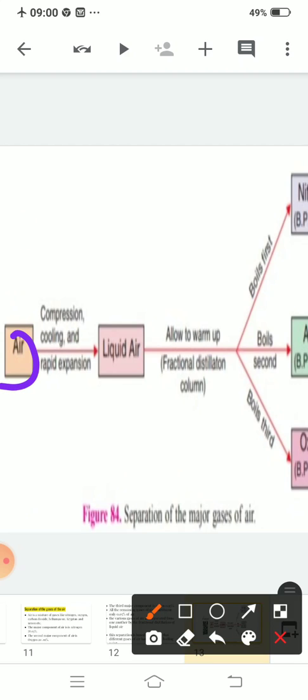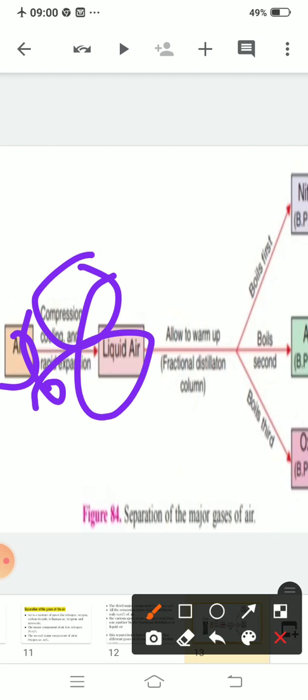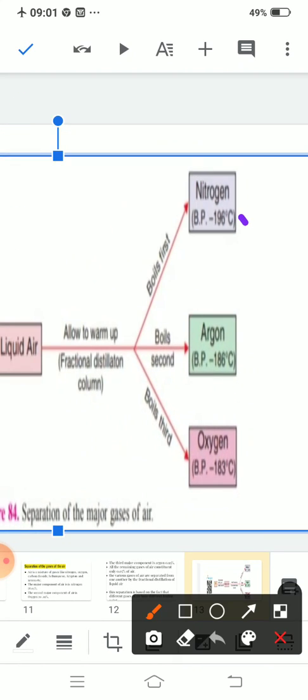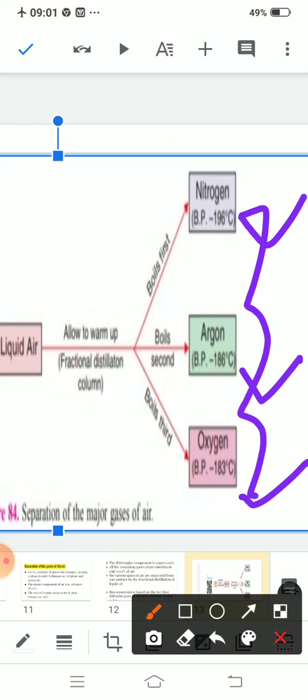Air is here. You will compress or cool that air and it will convert into liquid air, which is then allowed to warm up for fractional distillation. The gases separate out as the temperature reaches their respective boiling points. That means at minus 196 your nitrogen will separate out, at minus 186 argon, and at minus 183 oxygen. Clear? See, the difference between these is very small. That's why we are using fractional distillation as a separation technique. Is this clear to you?